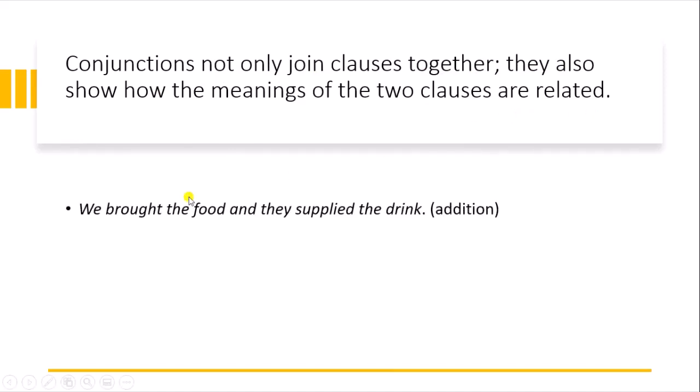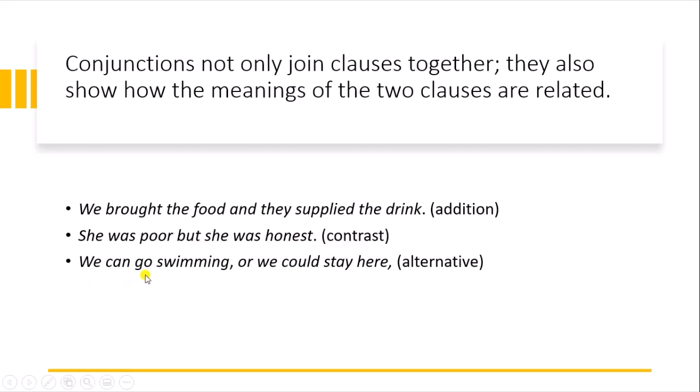Like you can see in this example, "We brought the food and they supplied the drink." Because of the conjunction "and" in this sentence, the meaning is addition. In this sentence, "She was poor but she was honest," because of the conjunction "but," the meaning is contrast. Like next, "You can go swimming, or we should stay here." It is showing the meaning of alternative because of the conjunction "or."